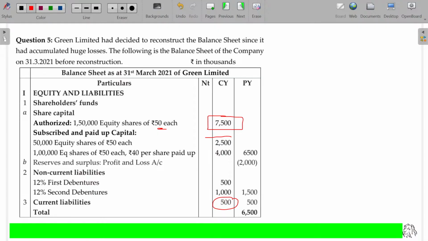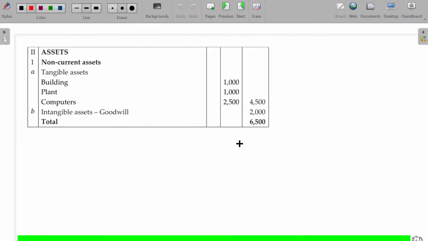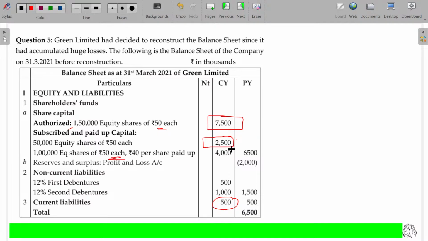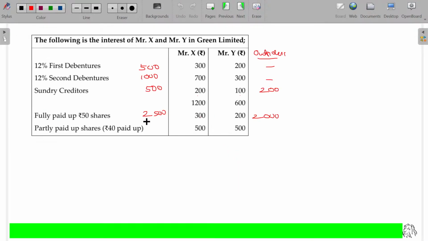Out of that, currently paid up is 2,500. Out of the 2,500, 300 and 200 are for X and Y. The balance 2,000 is held by outside equity shareholders. In case of partly paid up, 4,000 rupees: 500 held by X, another 500 held by Y, and 3,000 held by the outsiders. That's how you can assume here.